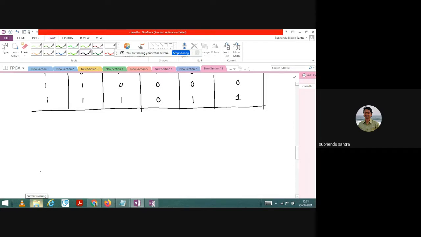Okay, now if I ask you to implement the same problem statement using VHDL code, how to write it? Same as what I just discussed, the same state table. Let me just implement it using VHDL code.